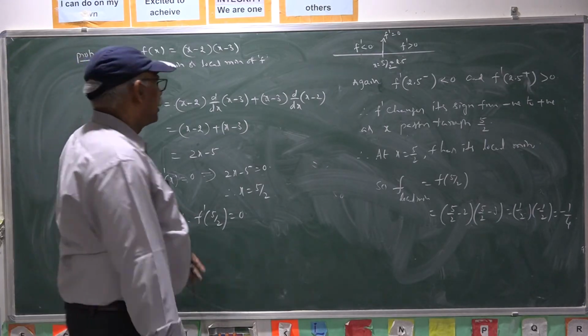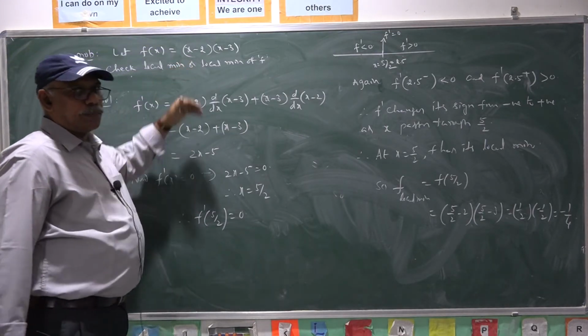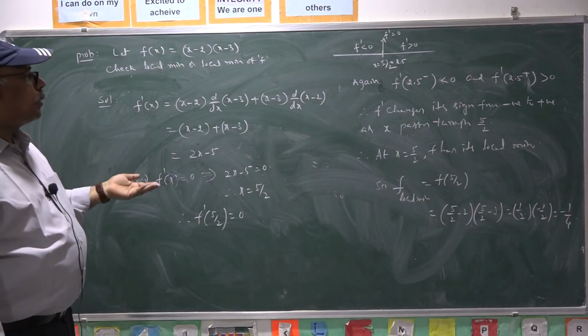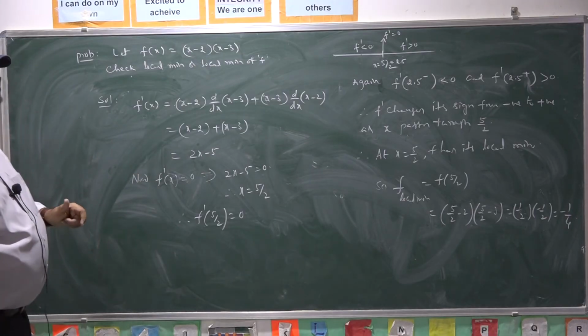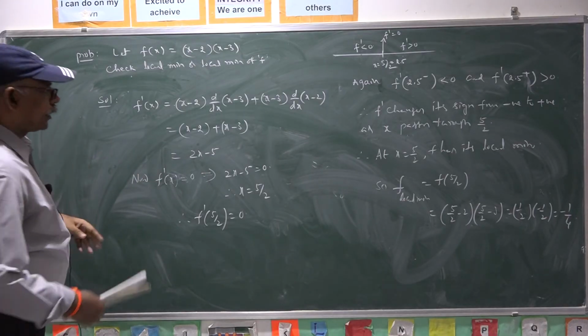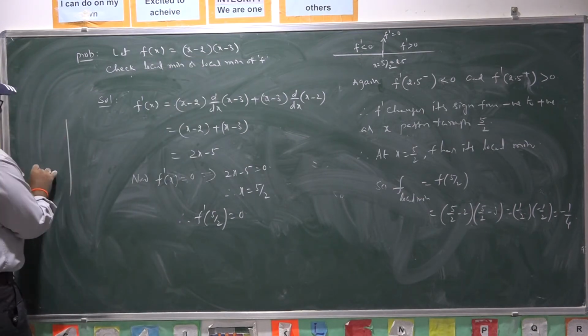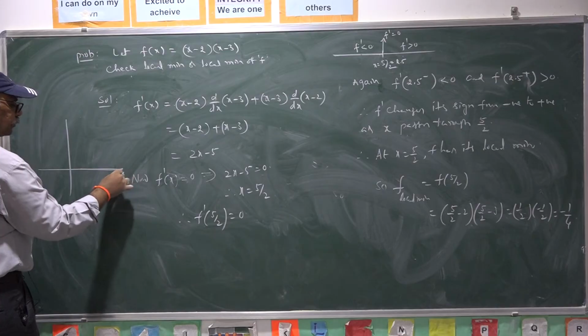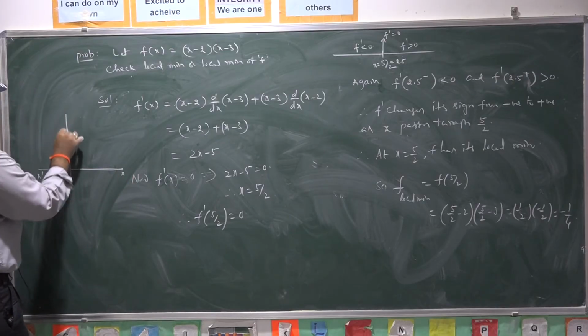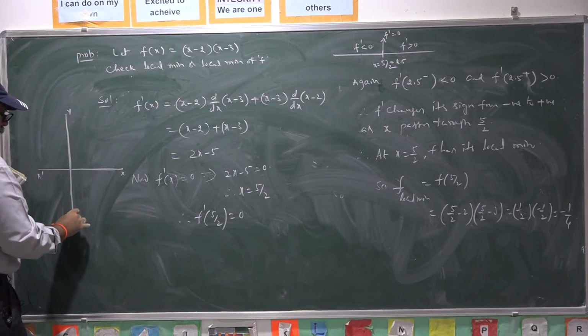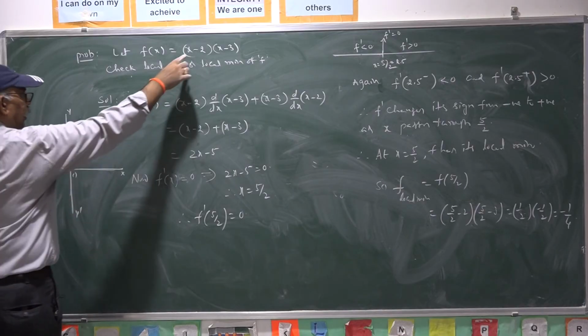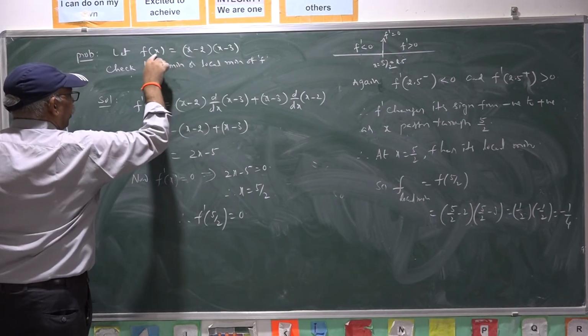That is the local minimum value of the function. In such a way, you can observe whether the function has local minimum or local maximum. Once you draw the graph of the function, for x equal to 0, we get 6. It is a parabola, clearly a parabola. Taking x equal to 0, y equal to 6.